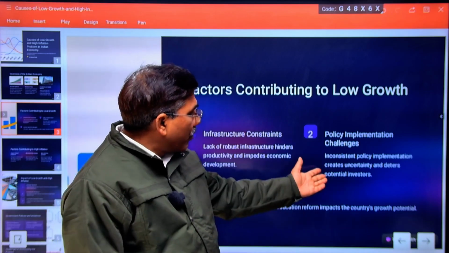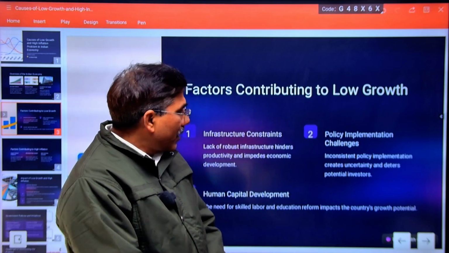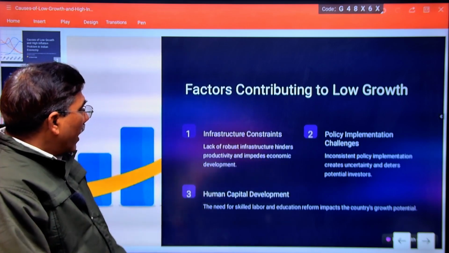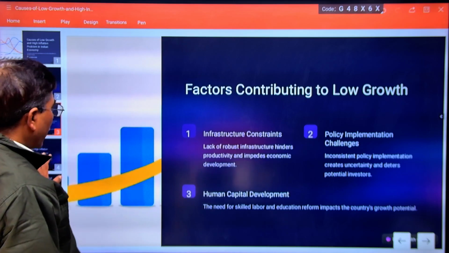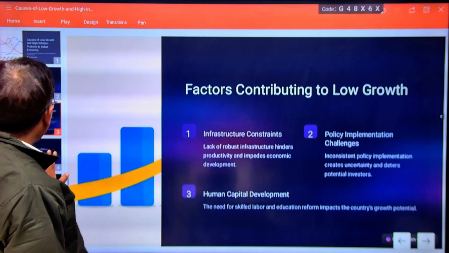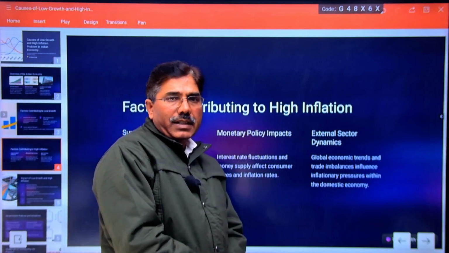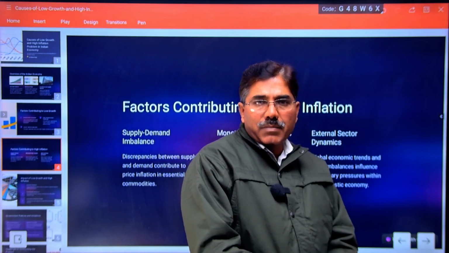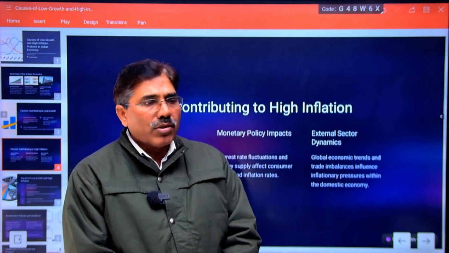Why? That is the point of lack of coordination in our economic policies. That is also a factor in the short as well as the long term. Deficiency of human capital means there is a need of human capital for the better development of our economy. But we always face some constraints in the availability of skilled labor and skilled management according to the requirement of our domestic as well as global economy.